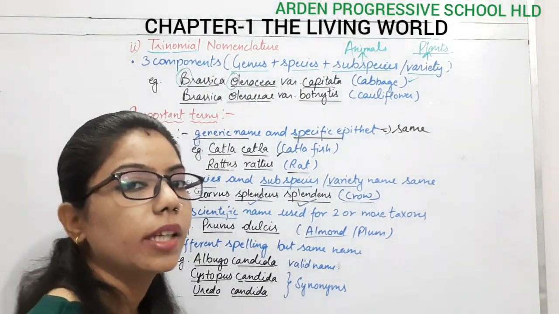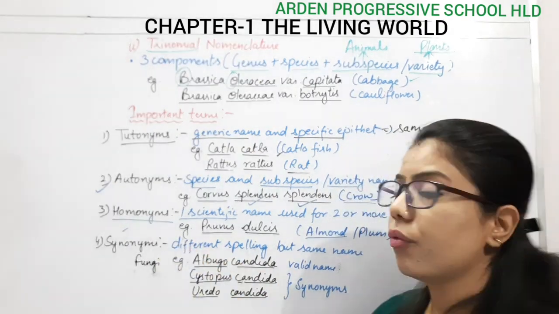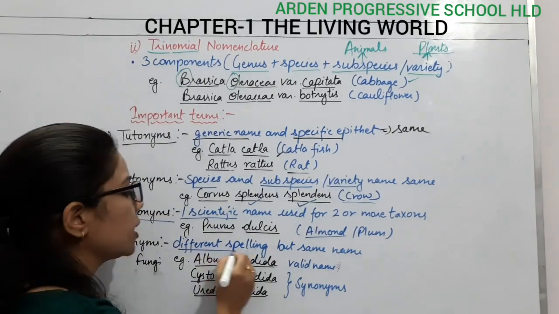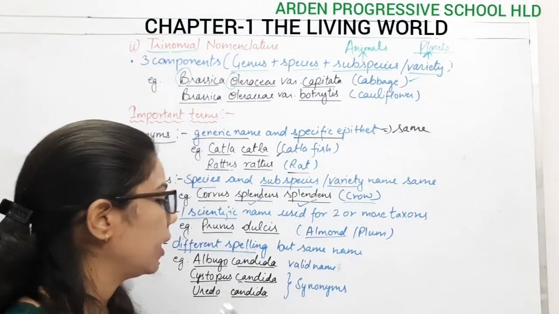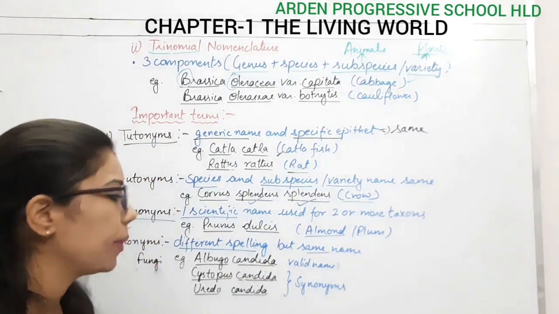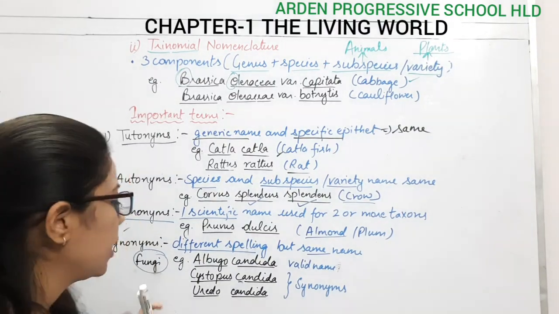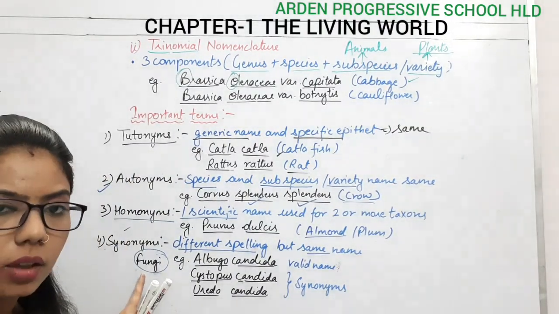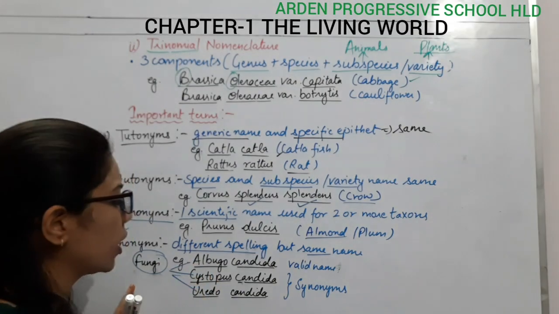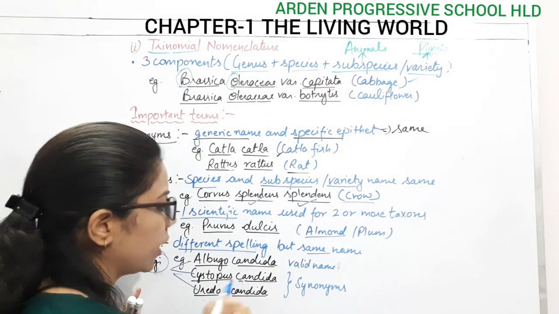Right. Then comes another one, synonyms. We know synonyms in English also. So it is the same thing. Why are we using the word synonyms? It means that the spelling is different, but we are talking about the same name. For example, if we talk about the fungus, it is one name, and it may be referred to by these three names. What are they? Albugo candida, Cystopus candidus and Hirudo candida.